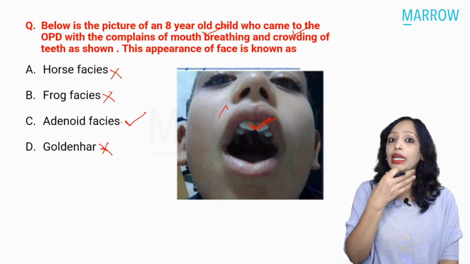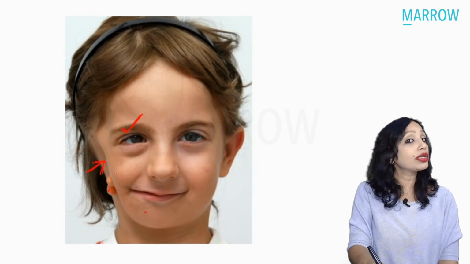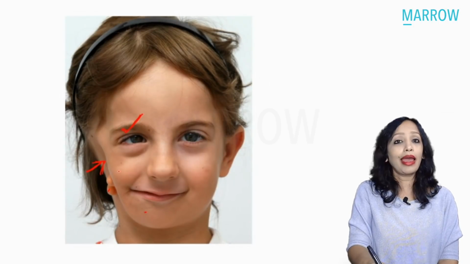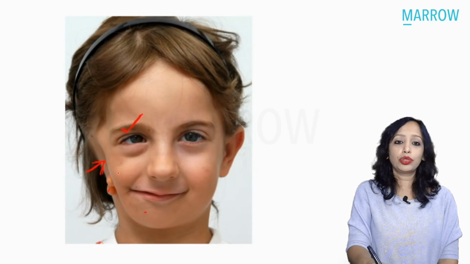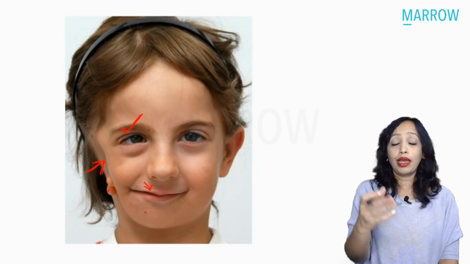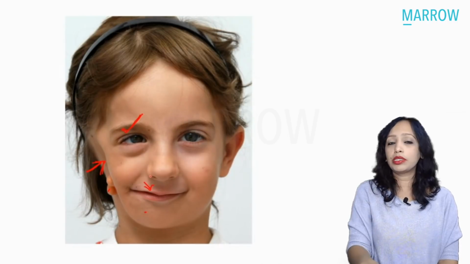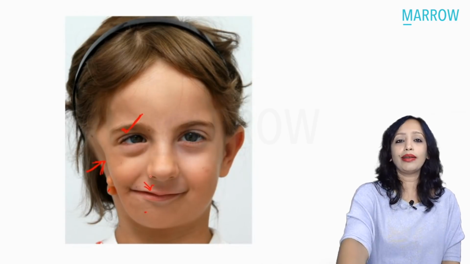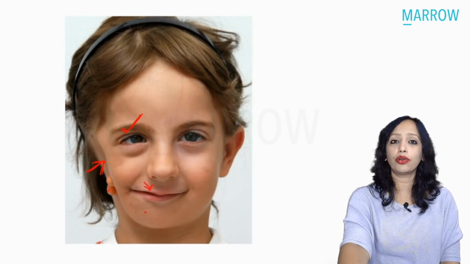There is mandibular hypoplasia. Just see this picture. Can you see this? There is mandibular hypoplasia, and that will lead to a lot of asymmetry of the face. There is ocular deformity, and can you see the ear? Yes, so there are skin tags, there can be preauricular sinus, there can be atresia, there can be microtia. So that is what is golden hair. It will not be restricted only to the mouth. Cleft palate can also be seen in golden hair, but this child is definitely not golden hair. So we are left with adenoid facies.